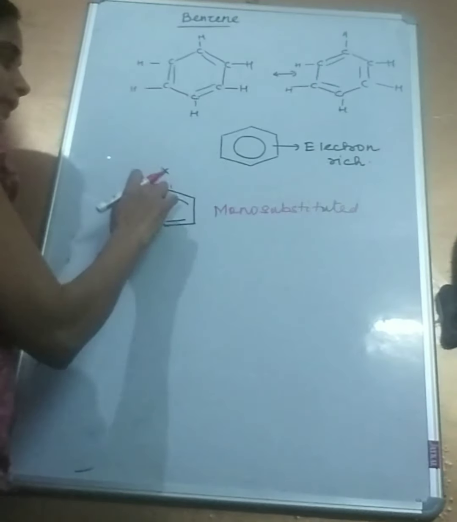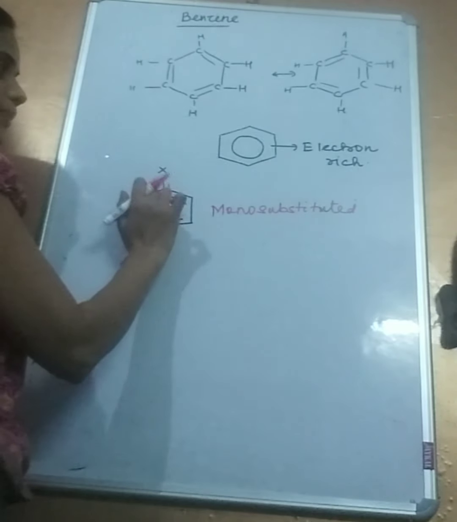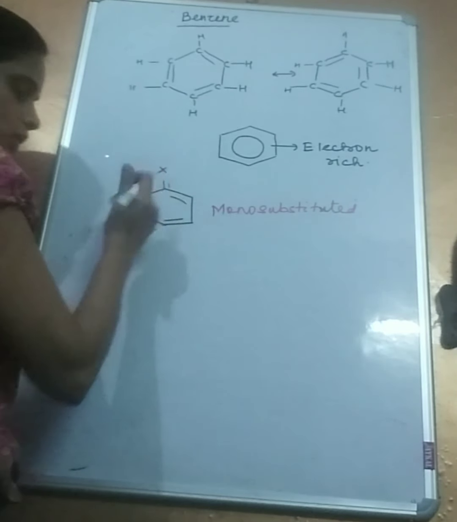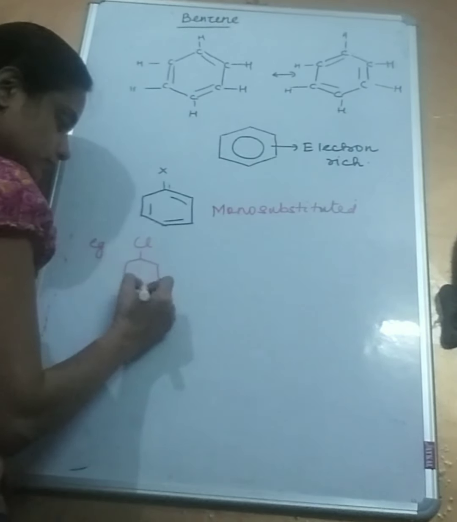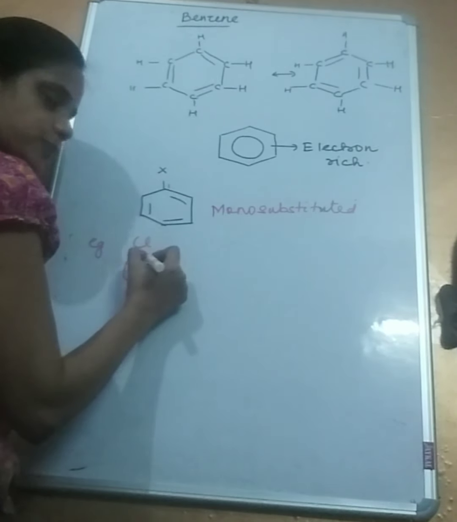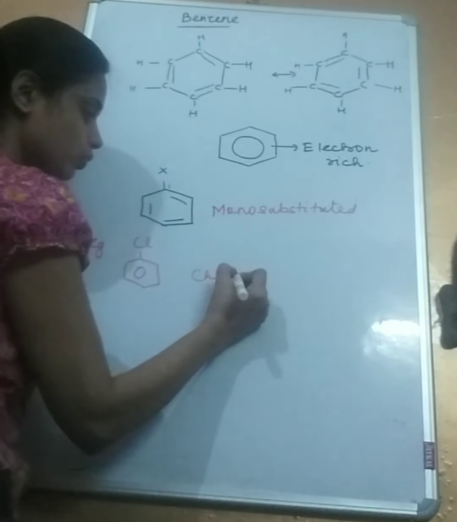Now I can begin counting clockwise or anti-clockwise, it doesn't matter. But the only position I have fixed is this. To give you examples, this is position 1, so I will never write it as 1-chlorobenzene. This would be written as chlorobenzene.